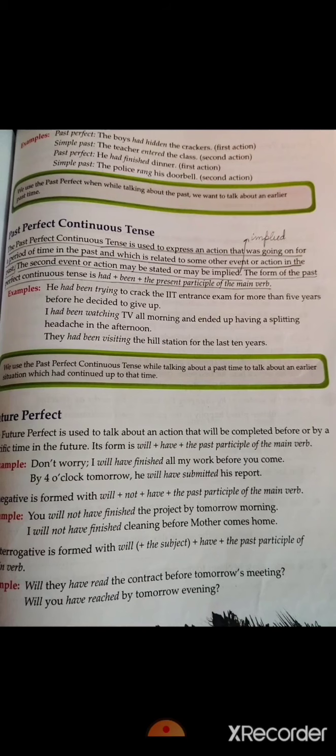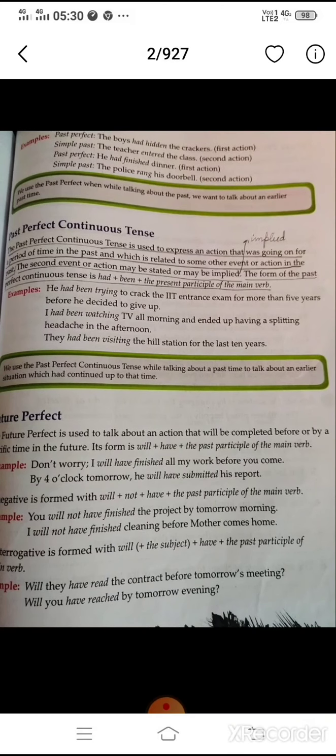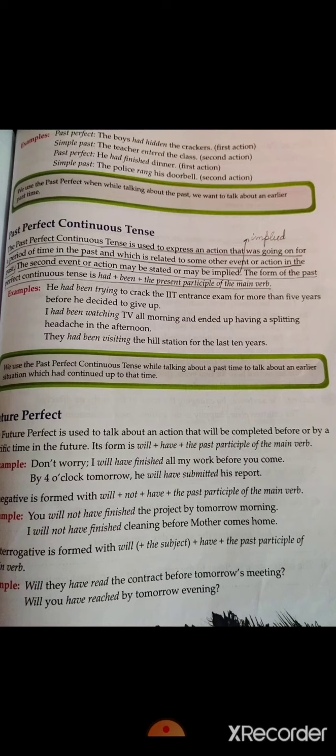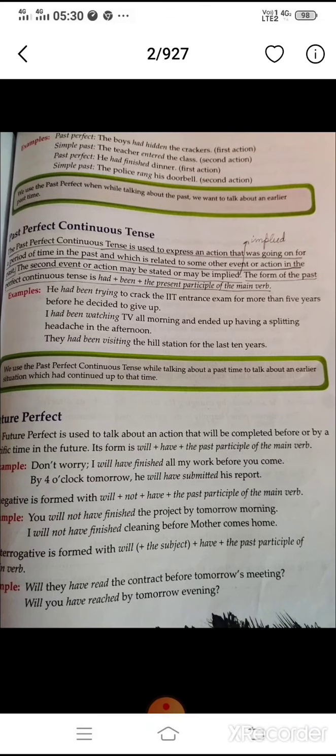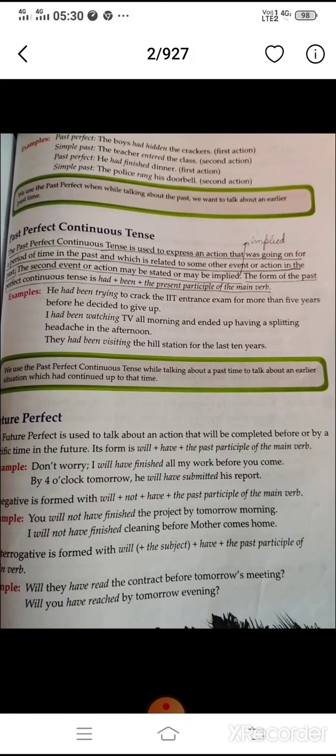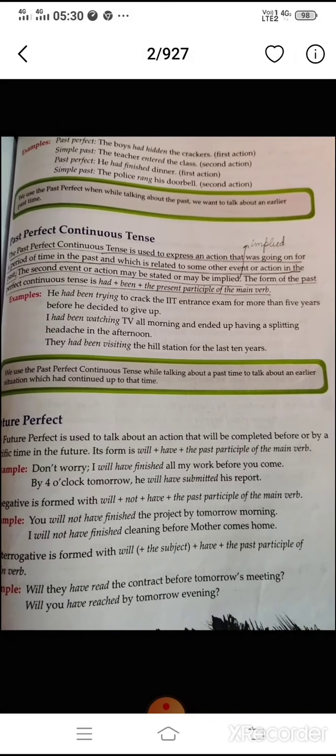Then past perfect continuous tense. The past perfect continuous tense is used to express an action that was going on for a period of time in the past and which is related to some other event or action in the past. Here you will see something important mentioned: we use the past perfect continuous tense while talking about a past time, to talk about an earlier situation which had continued up to that time.